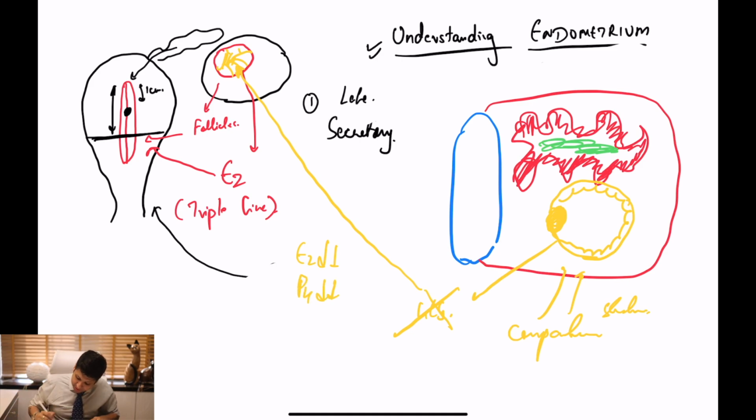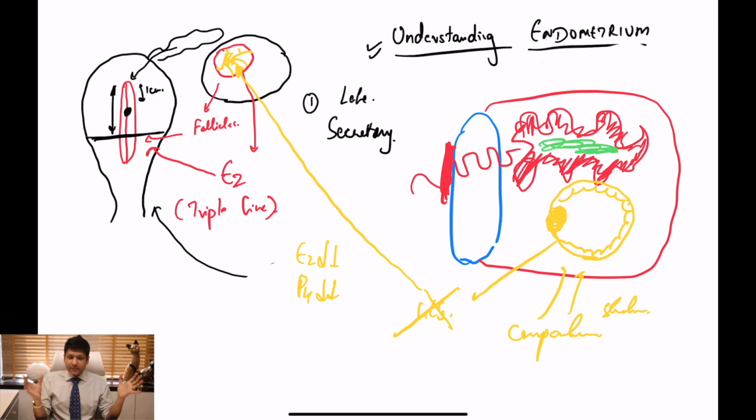The vessels which are supplying the endometrium, since they are hormone sensitive, are going to undergo vasoconstriction. And if there is no implantation, after 3 to 4 days of vasoconstriction and apoptosis, the pulsatility of apoptosis and vasoconstriction increases and the lady will get back into menses.